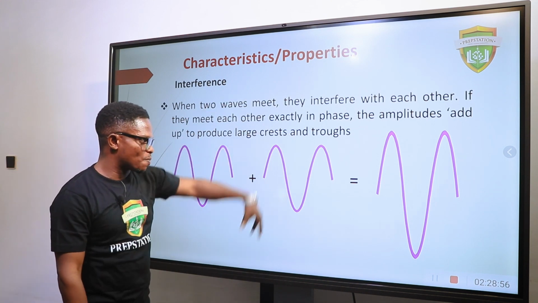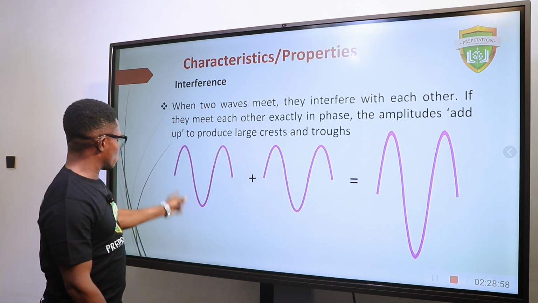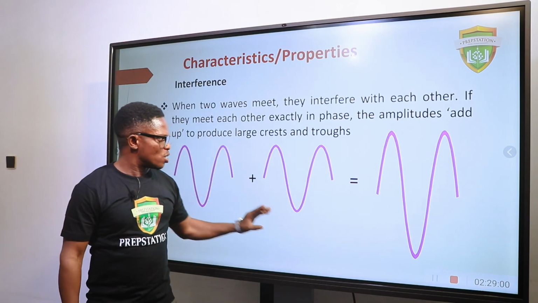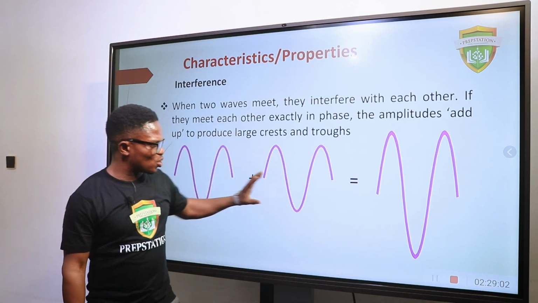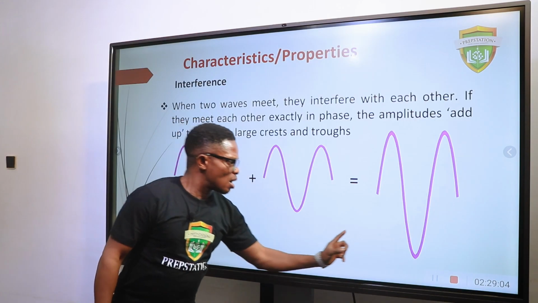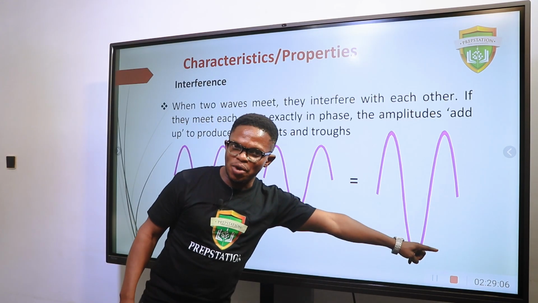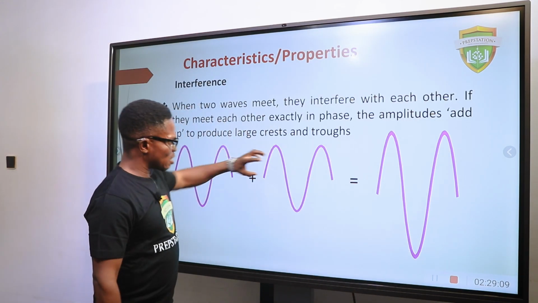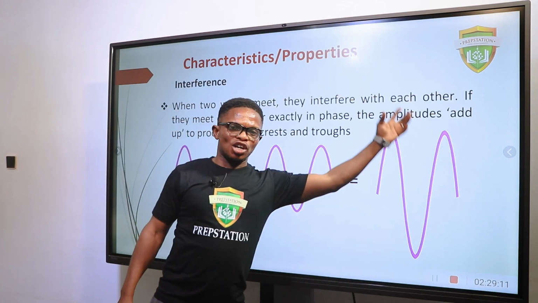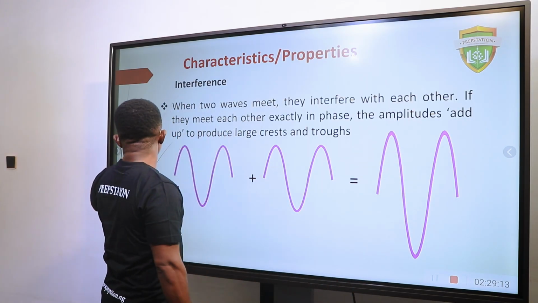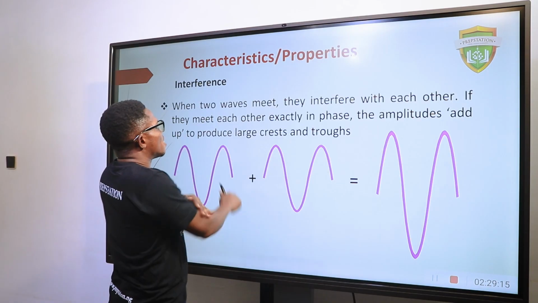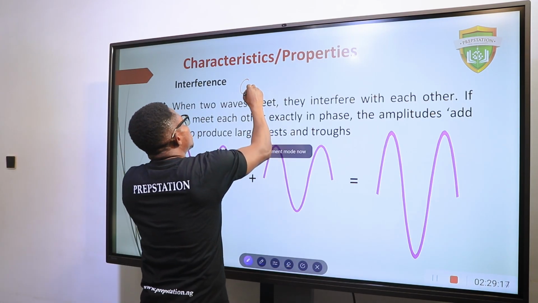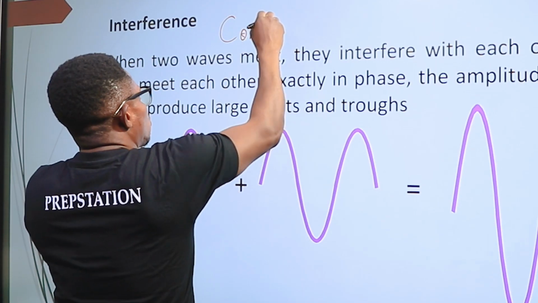So this illustration is showing the overlapping of two waves. You have wave 1, wave 2. So the interference or the overlapping of two waves has given rise to what? A larger wave. So if two waves interfere and you have a larger wave, the nature of interference is called constructive interference.